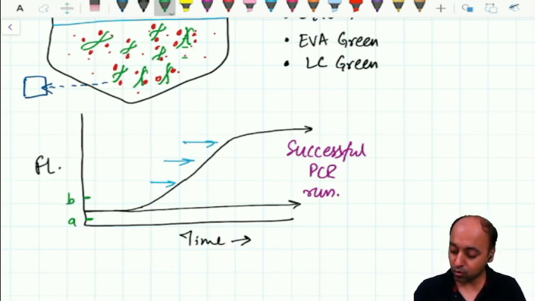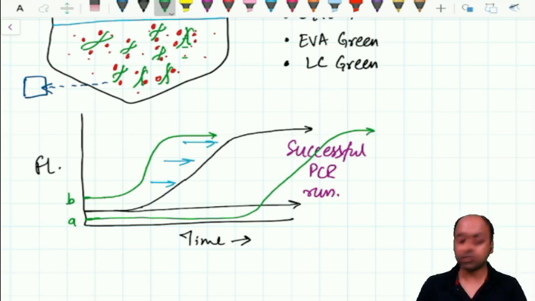They will have their own pattern of the change in fluorescence, their own pattern of the rate of change in fluorescence. Please note these graphs are being made by the computer.